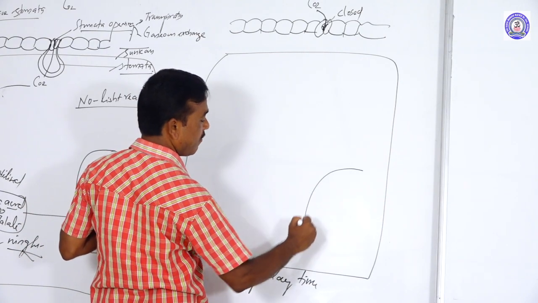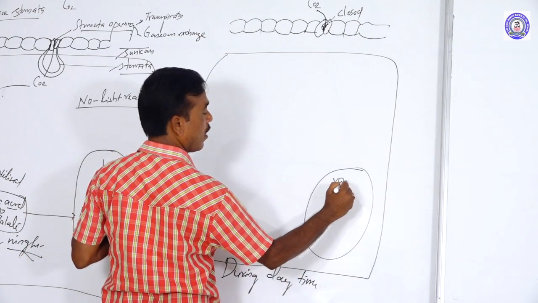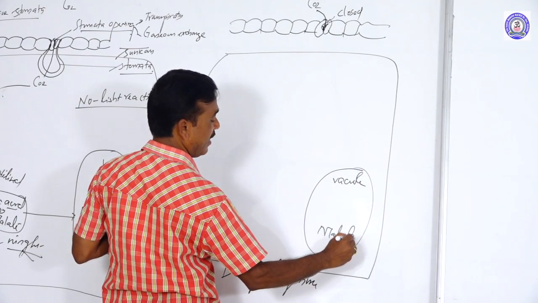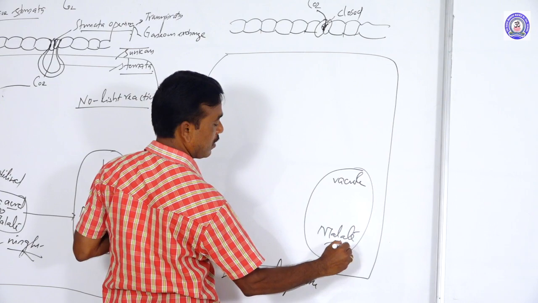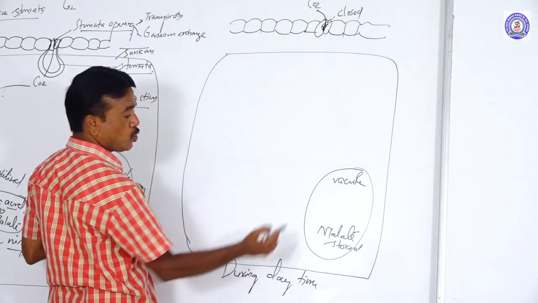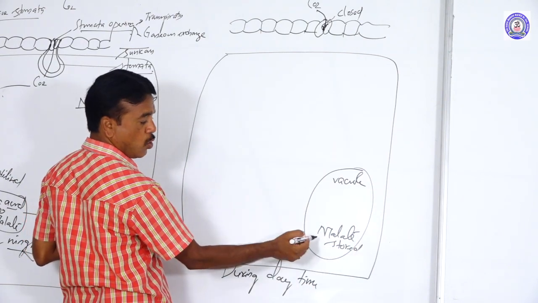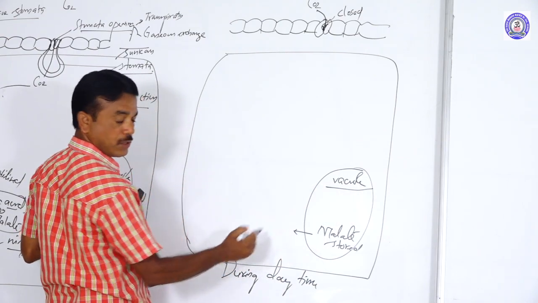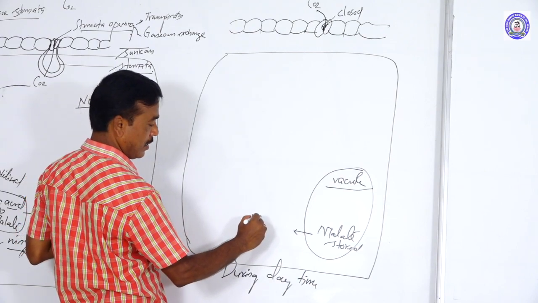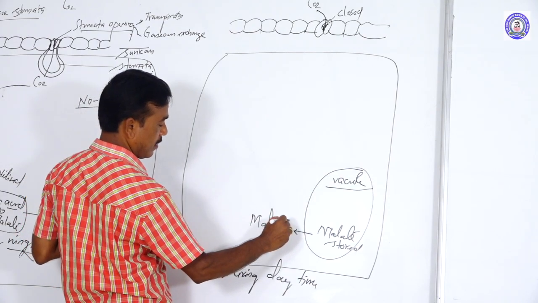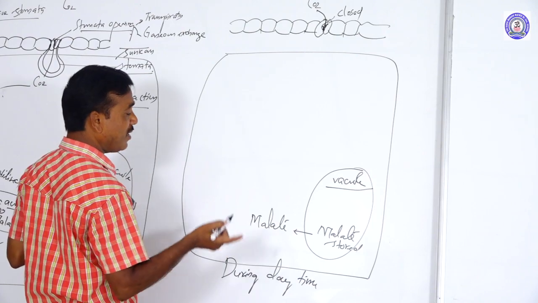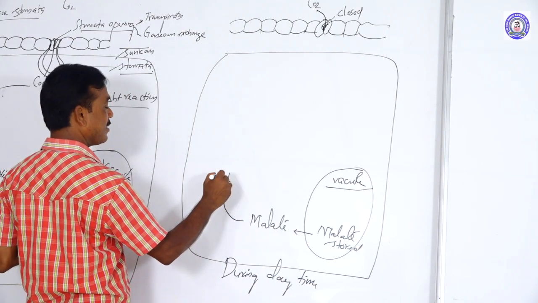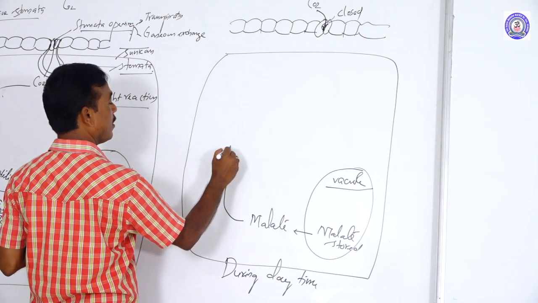Already in the vacuole, malate is stored. The stored malate or malic acid diffuses out from the vacuole. After diffusing from the vacuole, the malate is converted into PEP.